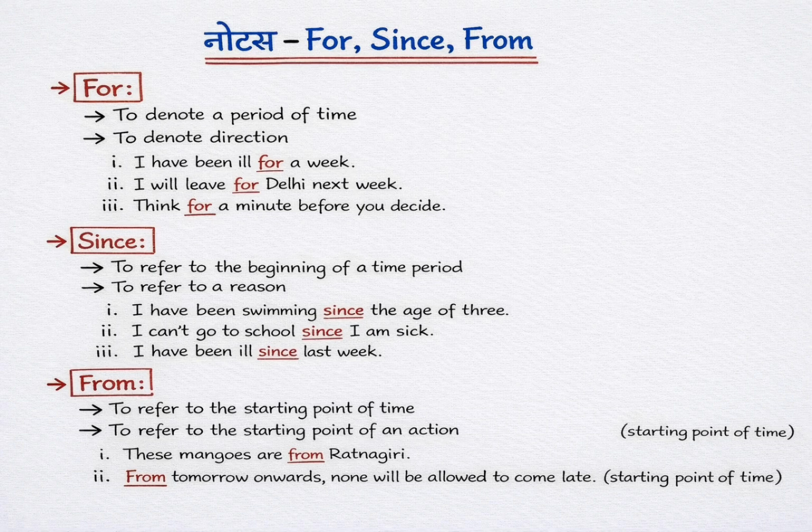First up is for. Think of for as a ruler, it measures a period of time. Example, I have been ill for a week. That's a 7-day duration. Tip: we also use it to show direction, like, I will leave for Delhi next week. Quick test: if you can count the hours, days, or minutes, use for.